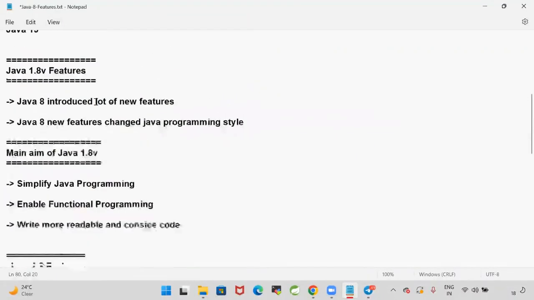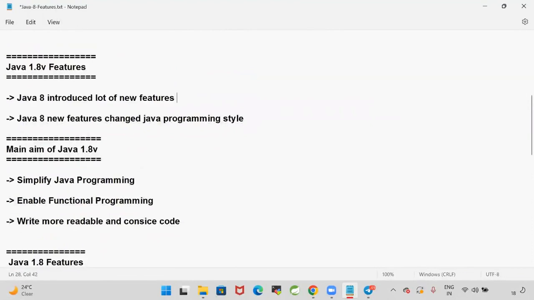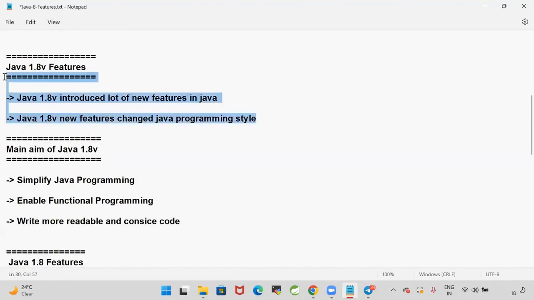Java 8 introduced a lot of new features in Java. Java 8 version, or Java 1.8 we can call. Java 1.8 version introduced a lot of new features in Java, a lot of new APIs, new functionality they added. The new features of Java 1.8 changed Java programming style. The complete programming style got changed from Java 1.8 version.